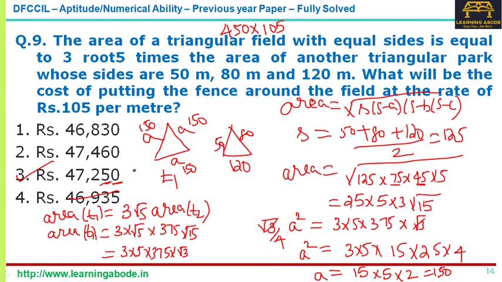Otherwise, even if there are multiple options like that, it is easy to calculate 450 into 105. Okay, the answer is 47250. Answer option 3 for question number 9.